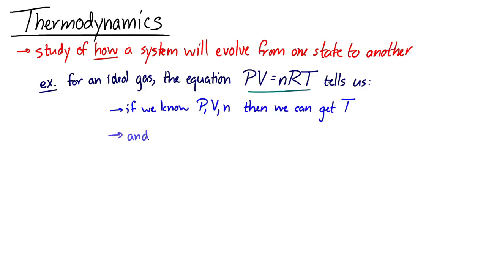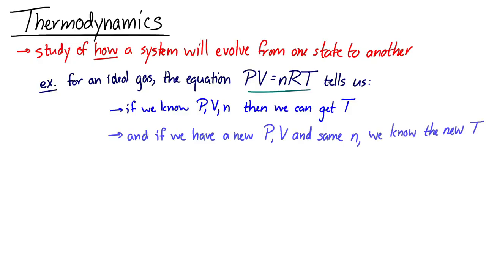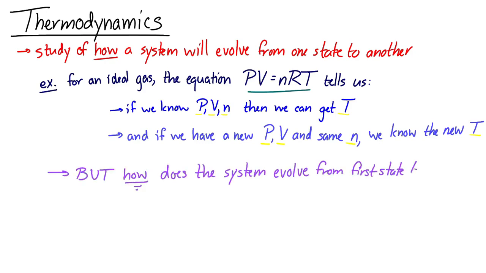And if we change the pressure and the volume to a new value and we still have the same number of moles, we can get the new temperature. So it tells us what the values are, but it doesn't tell us how the system evolves from the original state to the other state. That's what thermodynamics does. And we're going to approach thermodynamics from a systems view.